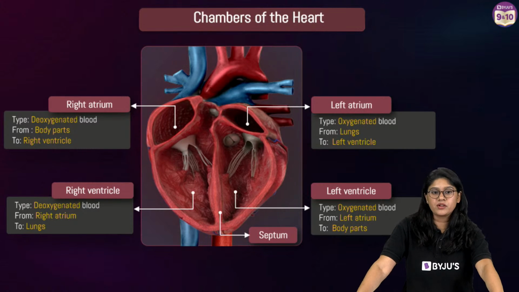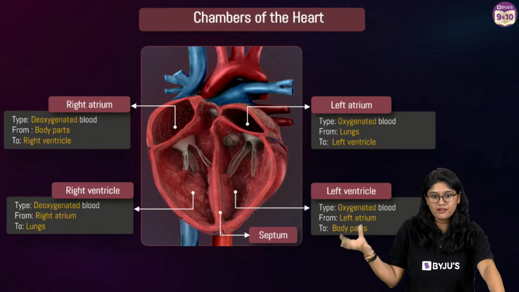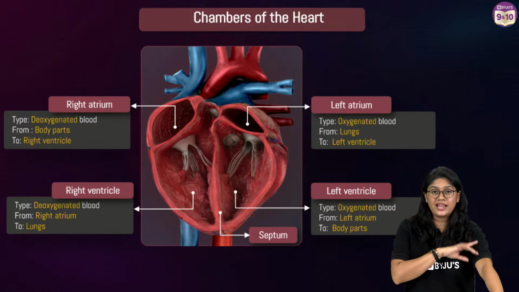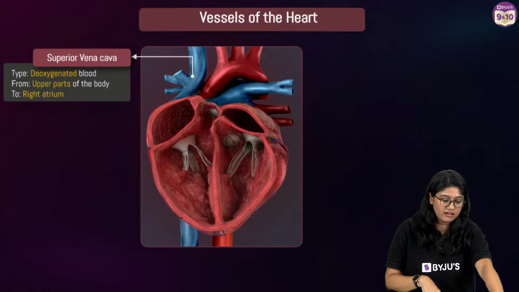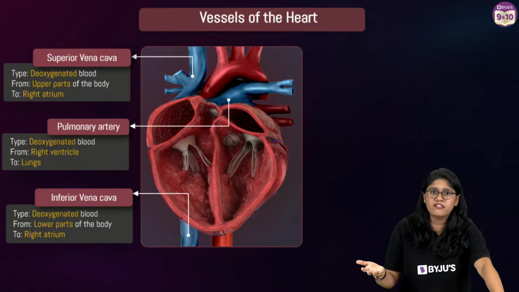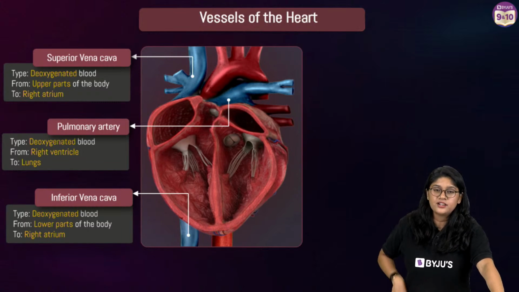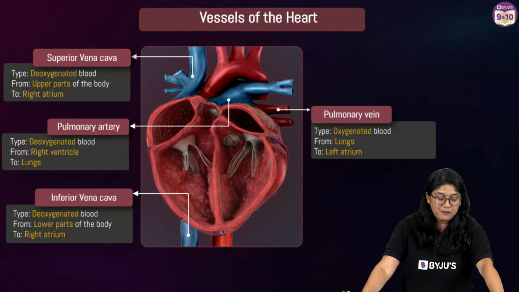So, chambers of the heart, everyone: we have 4 chambers, 2 atria and 2 ventricles. The left side of the heart receives oxygen-rich blood, and the right side of the heart receives carbon dioxide-rich blood. Then of course we have the vessels. We have the vena cava, which are the veins that carry carbon dioxide-rich blood. We have the aorta, which is the biggest artery that carries oxygen-rich blood from your heart to the body.